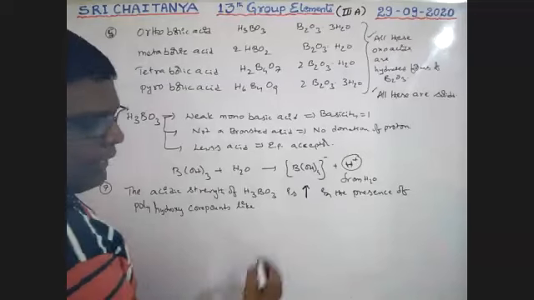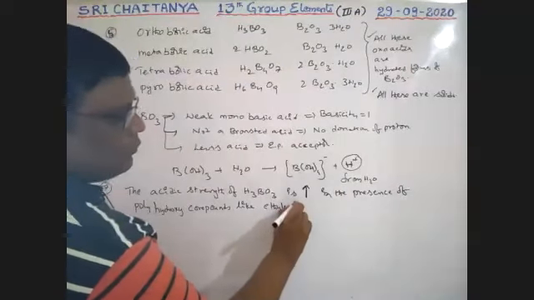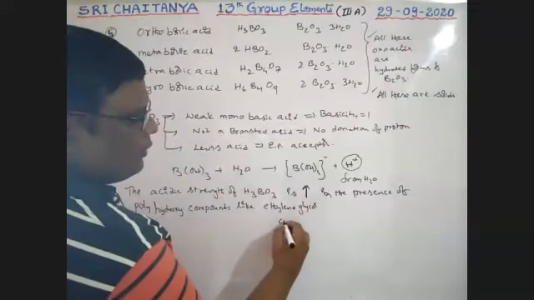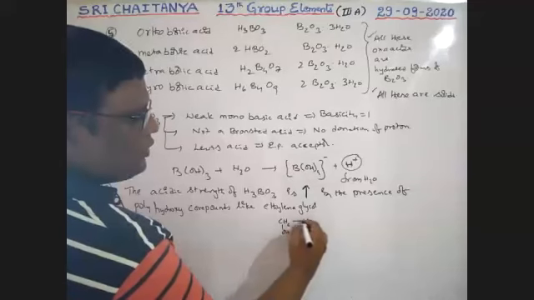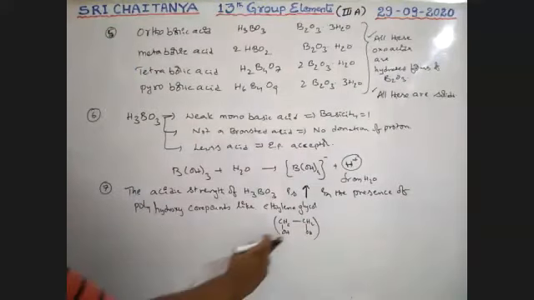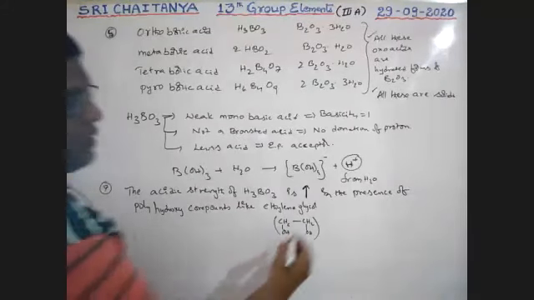Like ethylene glycol, formula CH2OH, CH2OH. So two OH groups are there. That is a dihydroxy compound, a polyhydroxy compound.